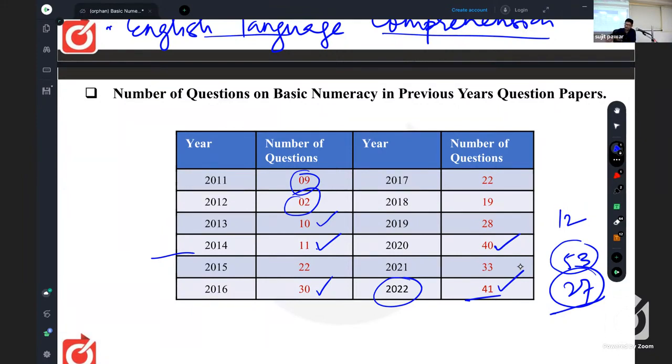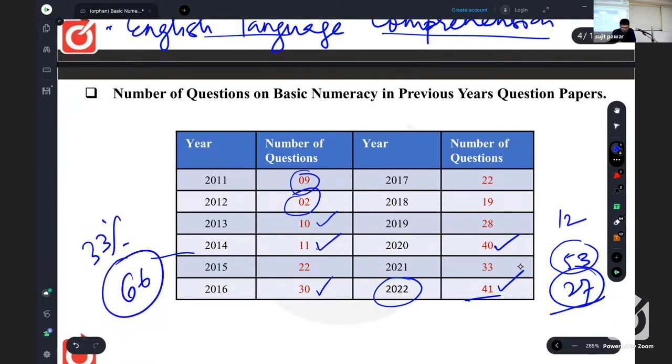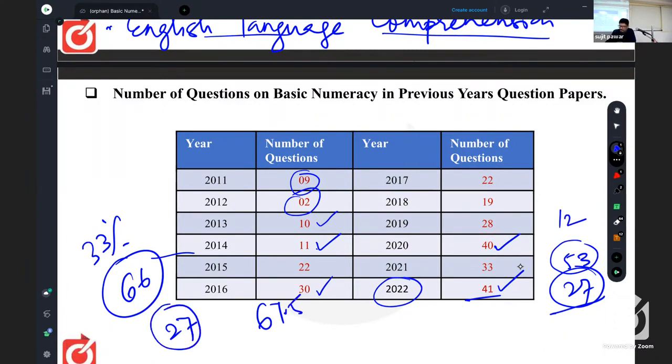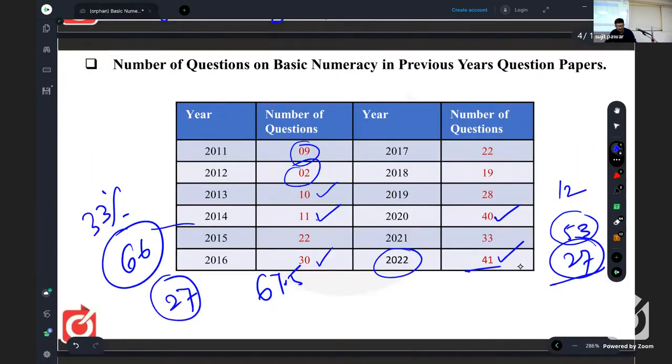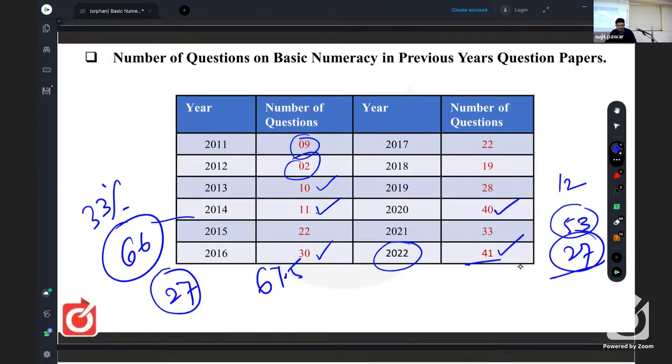So here, 33% means 66 marks at least we have to get. That is, if you answer exactly 27 questions correctly, then you will be getting 67.5 marks like that. Okay. So it is not necessary that we prepare only for 27 questions, even though it is qualifying nature. We have to study the complete one, right? So from that point of view, I would like to tell you the basic numeracy syllabus.